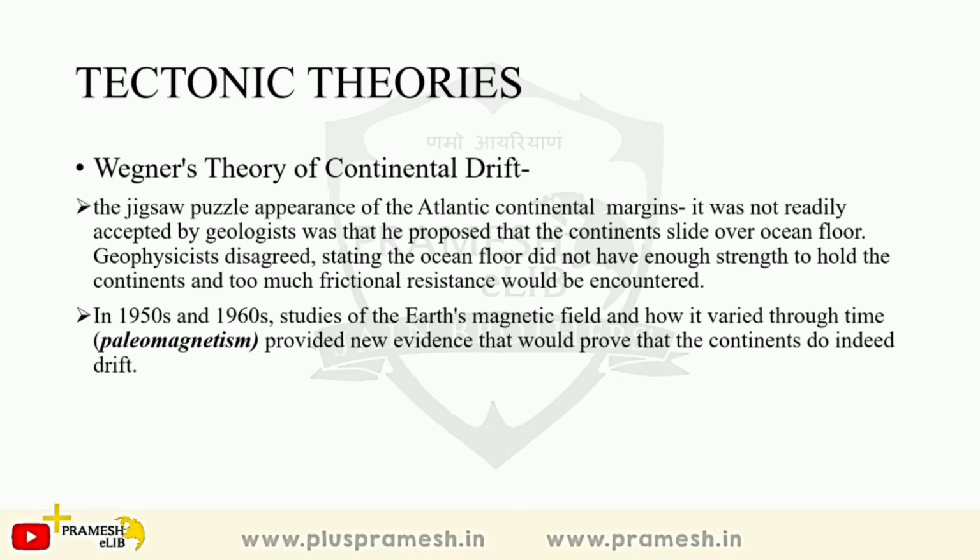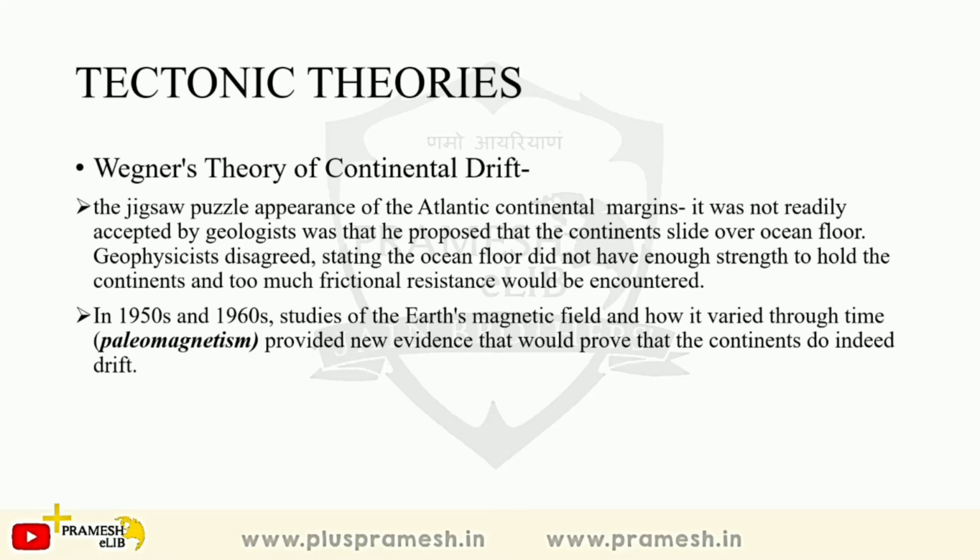So why did Wegener, a scientist, a climatologist, feel that the continents were drifting? Because he saw the fitting of each other of the continents of North America, South America, Africa and Europe. He saw that those four continents could actually fit into each other, and therefore he proposed this theory that continents were drifting apart.